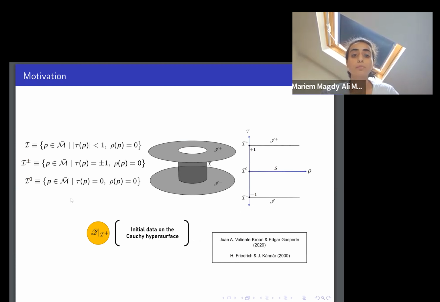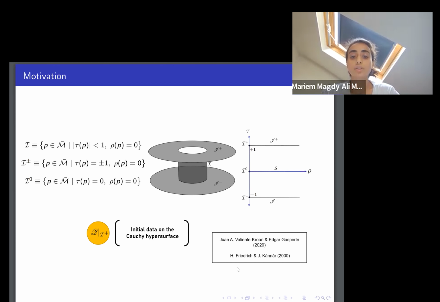If we look at the conformal metric, we can introduce different sets of the unphysical spacetime. We have the cylinder I, and we also have the critical sets at which past and future null infinity meet the cylinder. Since our aim is to express the charges at the critical sets in terms of initial data on a Cauchy hypersurface, if we have this initial hypersurface S, it intersects the cylinder at this I0.